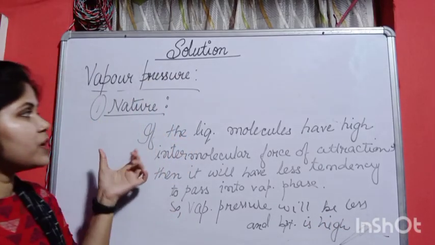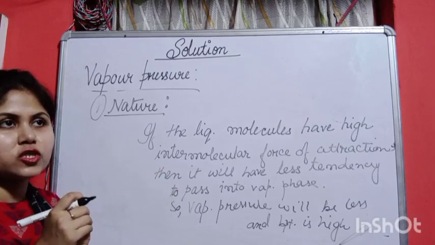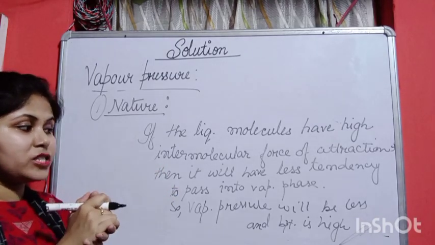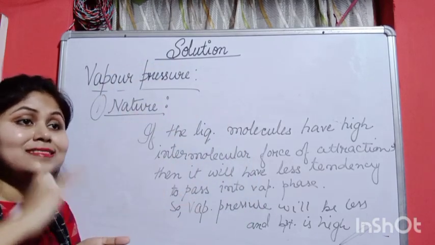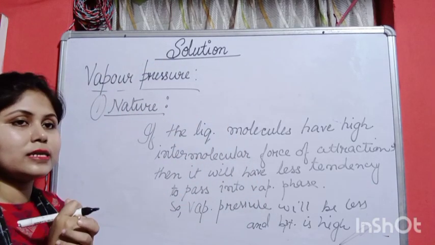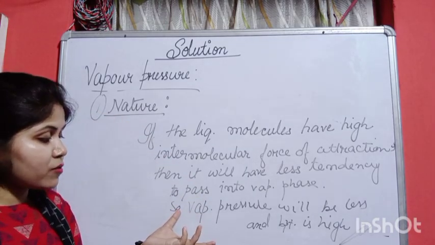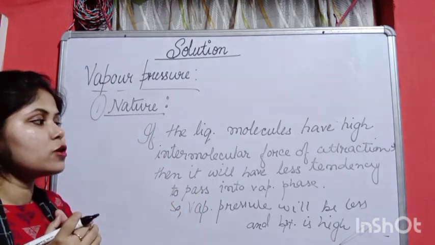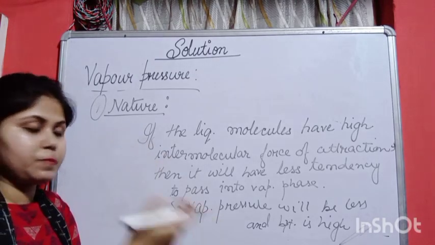So this is the first factor: if molecules have high intermolecular force of attraction, they will have less tendency to go from liquid to vapor phase; they do not feel like going. But if they have less intermolecular force of attraction, they will have higher tendency to pass into vapor phase.